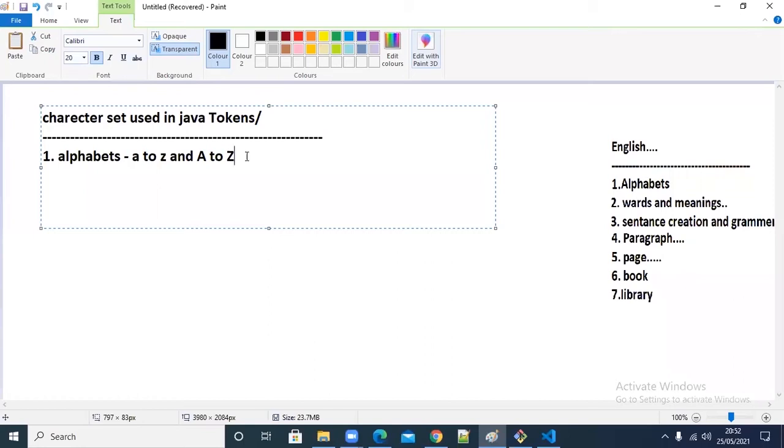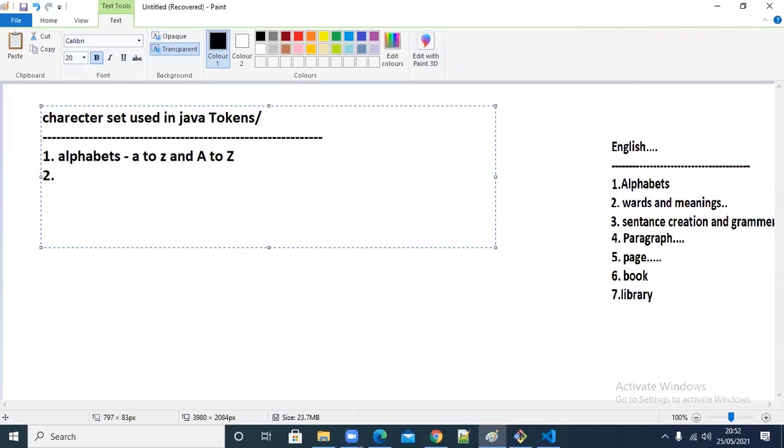PUBLIC is English, right? English characters are also used in Java. Java is a different language, so how did alphabets come into the picture? Because in Java tokens, alphabets are also there. Everything is used in Java.